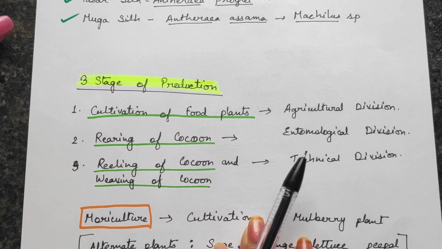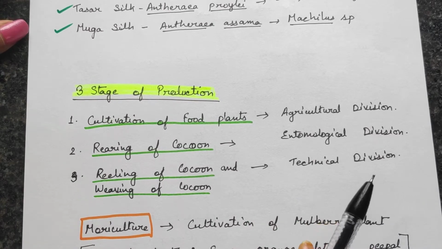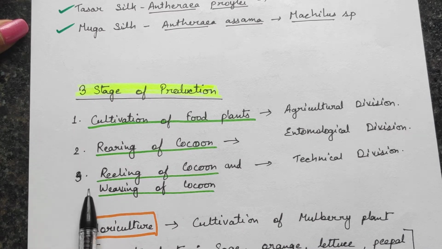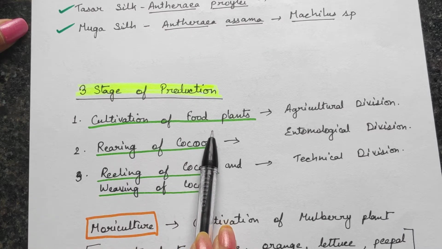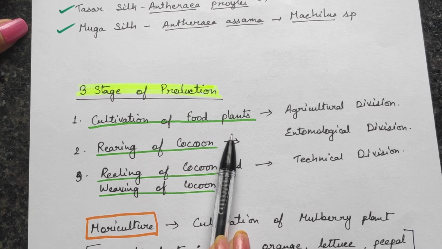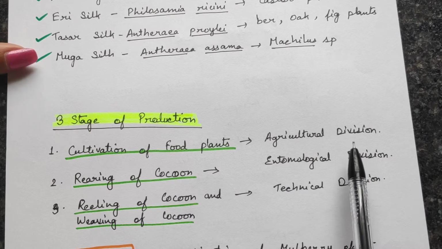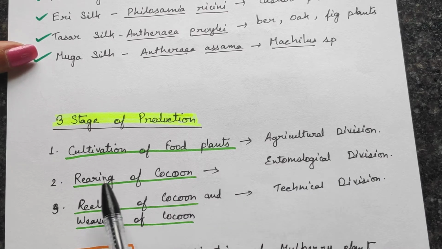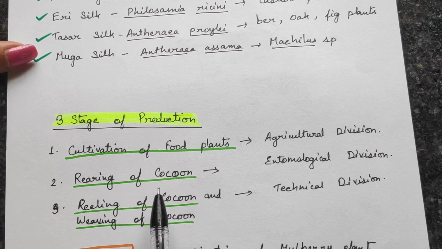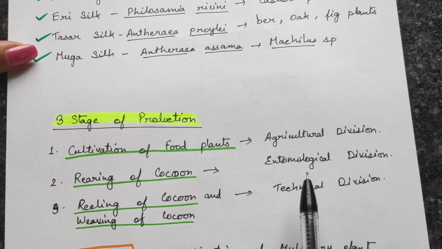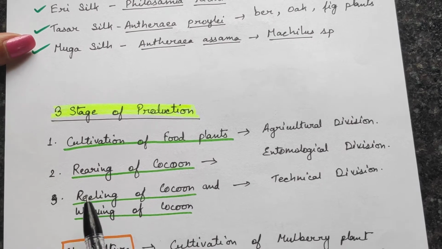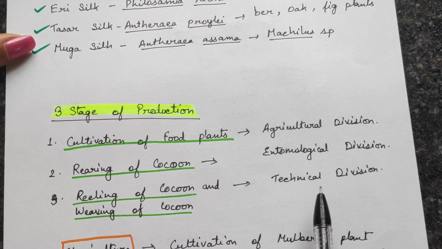So the entire sericulture can be divided into mainly three stages. First one is cultivation of food plant, in which the food is produced. That means all these plants are produced. This comes under the agricultural division because it only deals with the plants. Then comes the rearing of the cocoon, in which the growth of the silkworm is mainly focused. It comes under the entomological division. And the third one is reeling of the cocoon. This is the technical division, in which machines and factories are required.